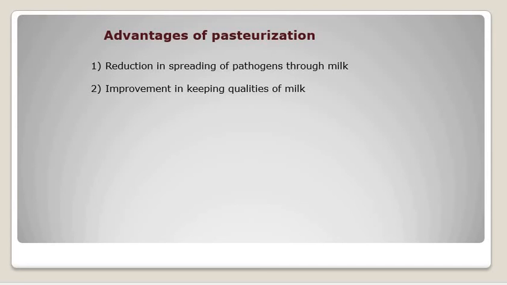The process is not guaranteed against future infection, whatever is going to be added to the milk afterwards, right? Milk-borne epidemics, nearly 85 to 90%, were due to farm infection. Okay, farm infection means at the time of extraction of the milk from the animal, some bacteria may gain entry into the milk, so that acts as a source of infection, farm infection.